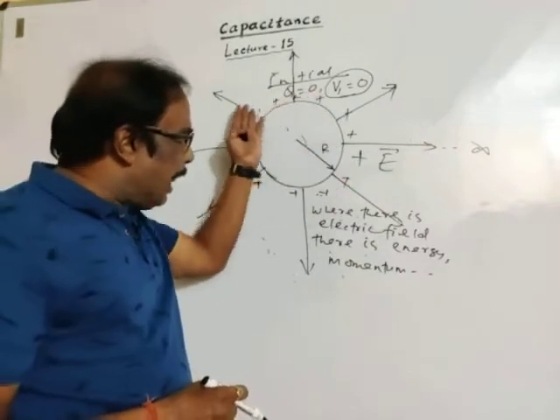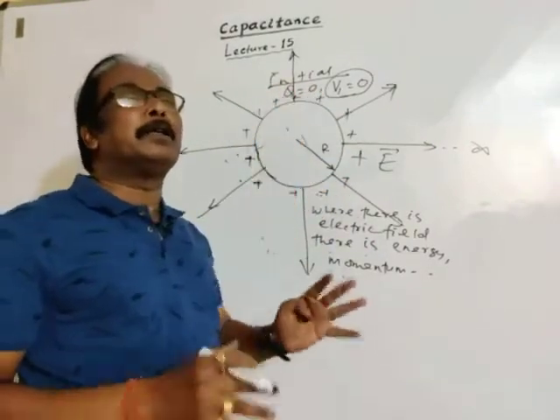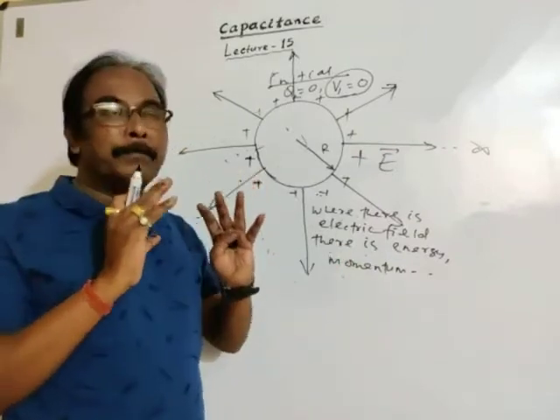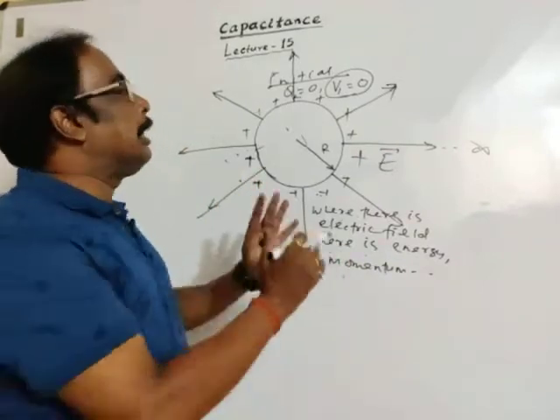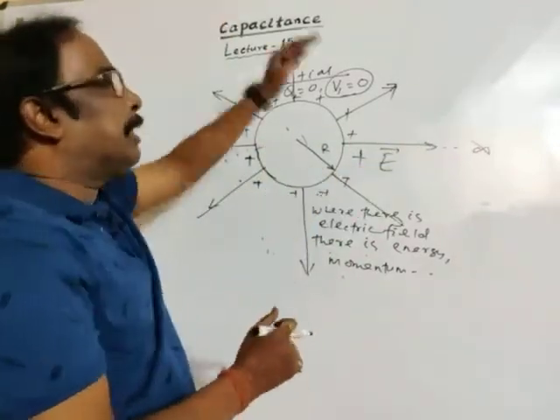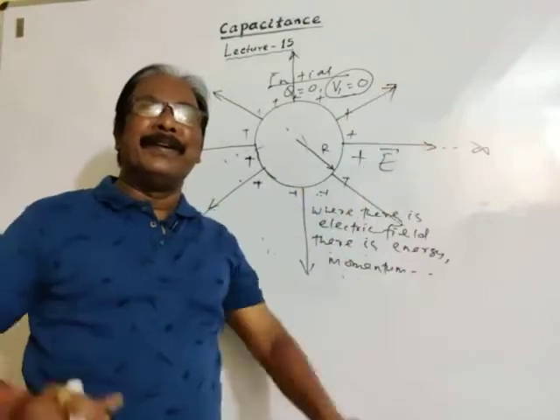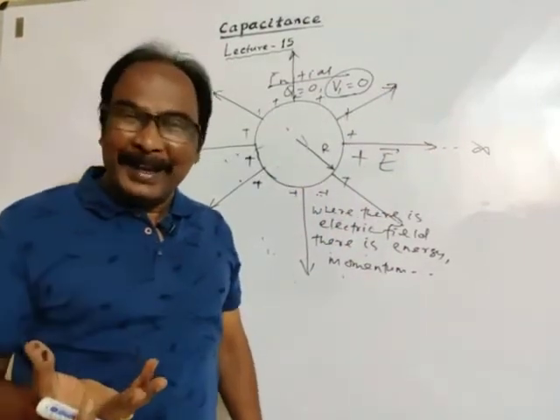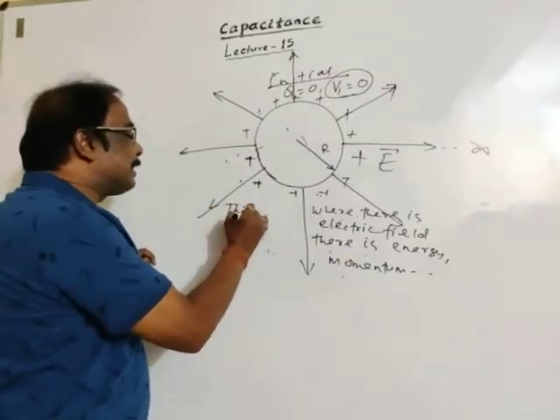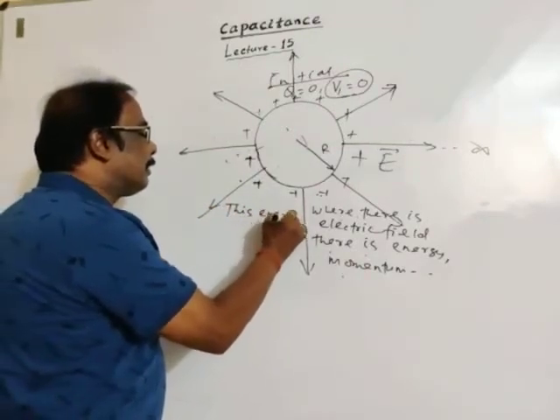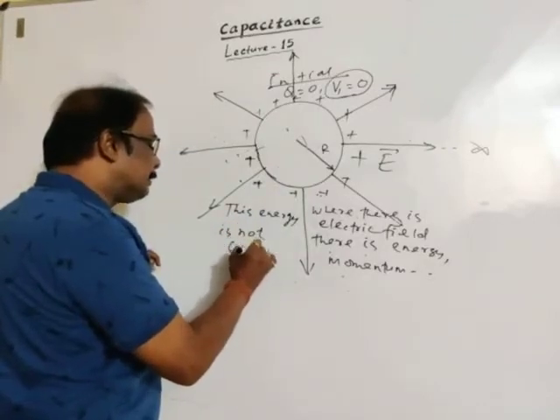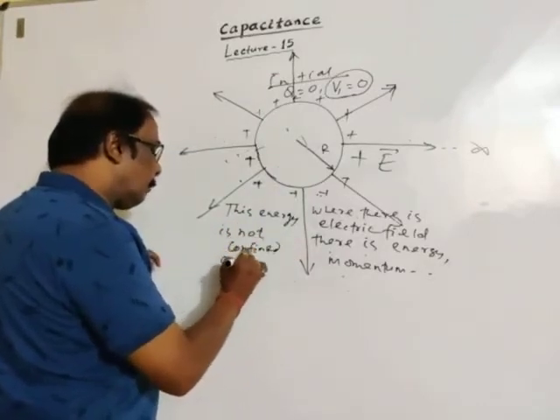So the charge given to the capacitor resides in the electric field and has electric energy, and this electric energy is spread in all directions up to infinity. So in this case, this energy is not confined or bounded.